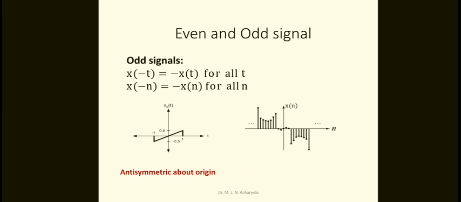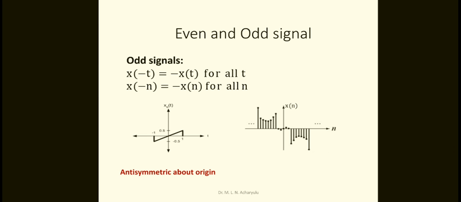So now, even and odd signals. What is the odd signal? The even signal you already know. Now we'll consider the odd signal, which is generally the sine function. You will observe that at the origin it goes to the positive side and the negative side with the same amplitude and equal time periods, but there is a phase reversal. Therefore, the odd signal is x of minus t equals minus x of t for all t. Previously it was x of minus t equals x of t for all t, but here x of minus t equals minus x of t because of the phase reversal.